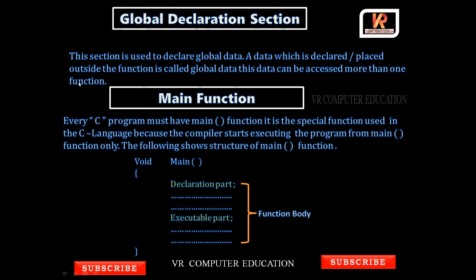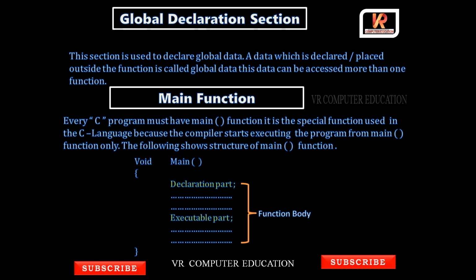When we go into programming, you will understand what global declaration is, and we'll get what local declaration is. Here we just learn the definition. What is global declaration? When we place the data outside the function, that is called global declaration.